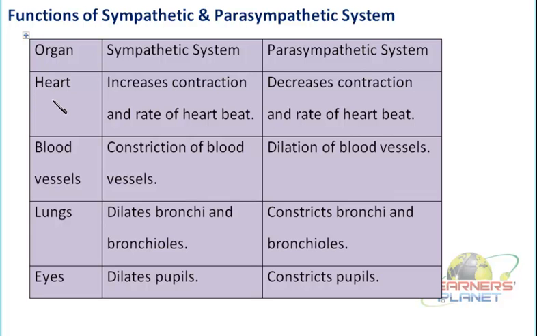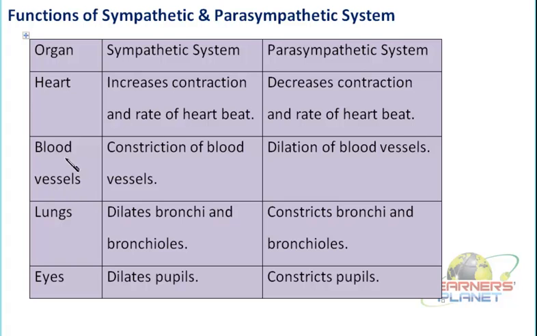Let us say the organ is the heart. If the sympathetic system is working, what should be its role? It is going to increase the contraction, and if the contraction is increased, the rate of heartbeat is going to increase. More contraction and then more relaxation should be there. So if contraction is so high, it has to be brought down to the normal rate. Contraction is the function of the sympathetic system and relaxation is the function of the parasympathetic system, and this is how the rate of heartbeat is maintained.